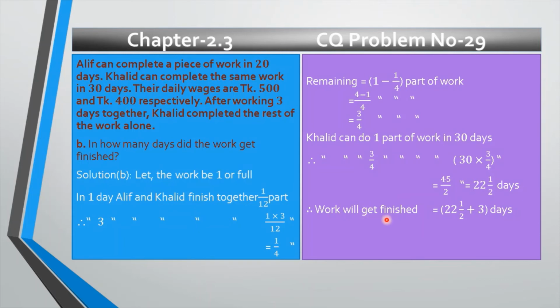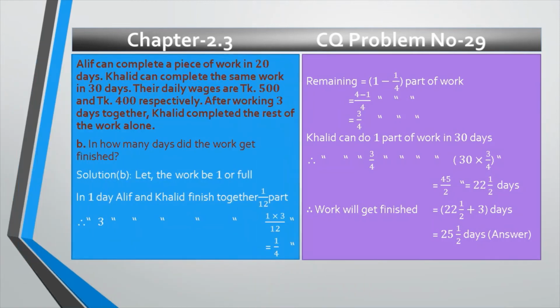Therefore, work will get finished. That 3 days we already needed, and this 22 whole 1 divided by 2 days needed for Khalid. So total days we need is 22 whole 1 divided by 2 plus 3 days, which equals 25 whole 1 divided by 2 days, which is the desired answer of question number B, my dear students.